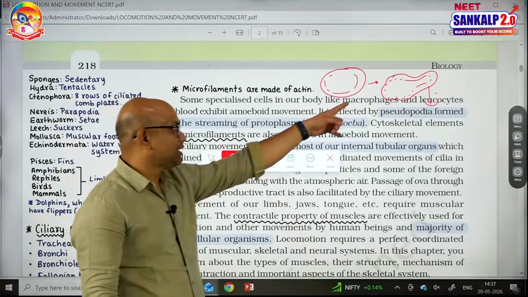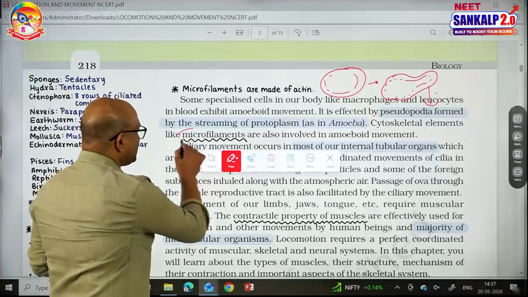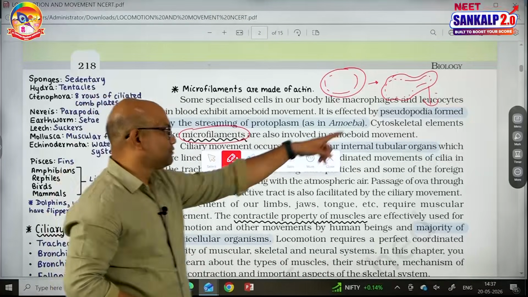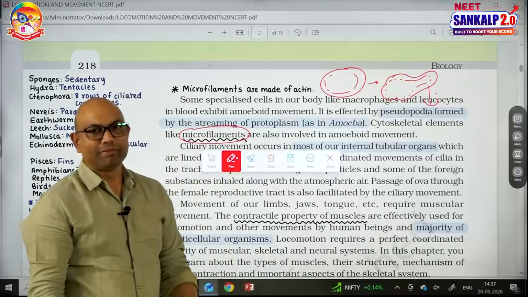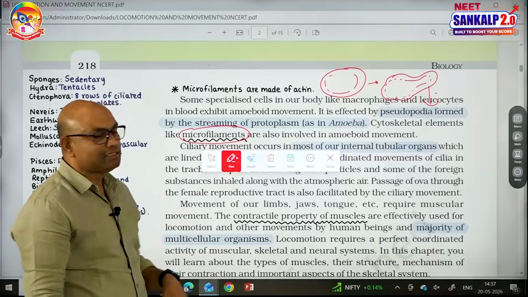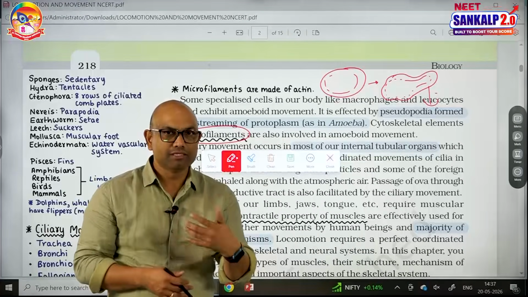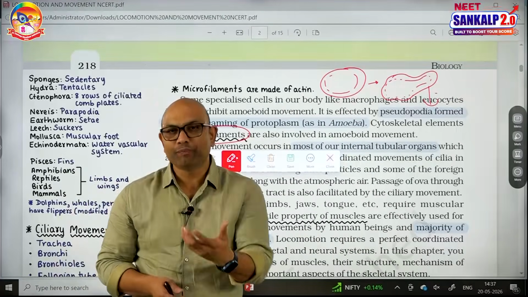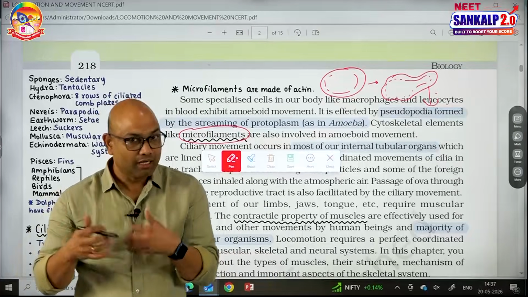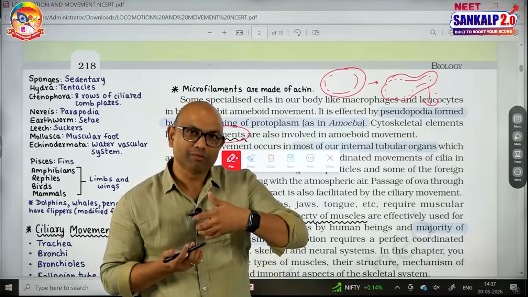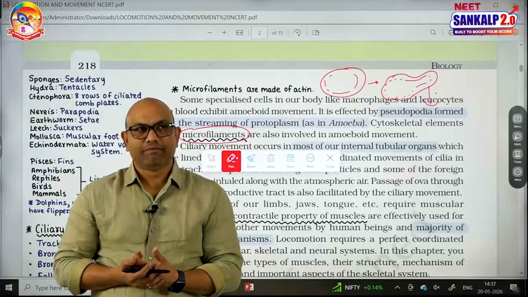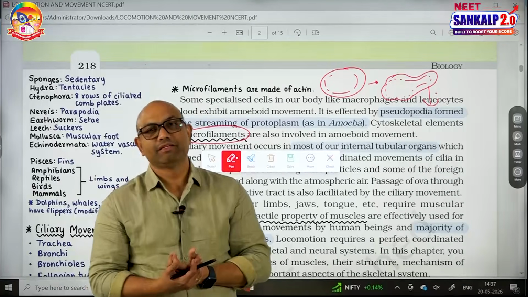And not only the streaming of cytoplasm, even the microfilaments are also involved in the formation of pseudopodium in human beings. The second type of movement is ciliary movement. Wherever the ciliated epithelium is there you can see the ciliary movement. For example, fallopian tubes have cilia, and the movement of cilia there causes the movement of ovum. And when we talk about trachea, the trachea has cilia.